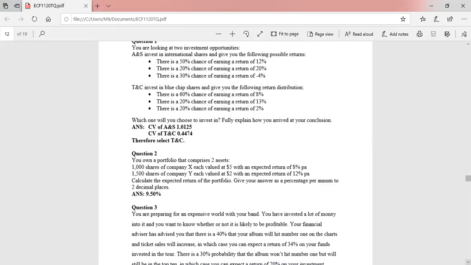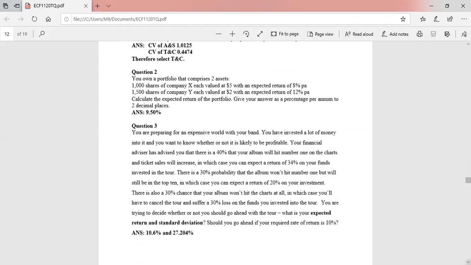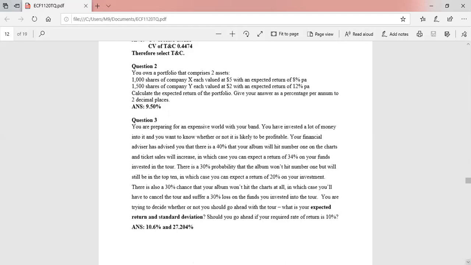So now we can move into question number 3. You are preparing for an expensive world tour with your band. You have invested a lot of money into it and you want to know whether or not it is likely to be profitable. Your financial advisors advise you that there is a 40% chance that your album will hit #1 on the charts and ticket sales will increase, in which case you can expect a return of 30% on your funds invested in the tour.